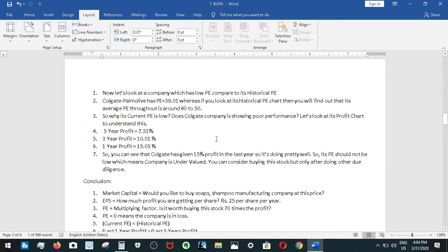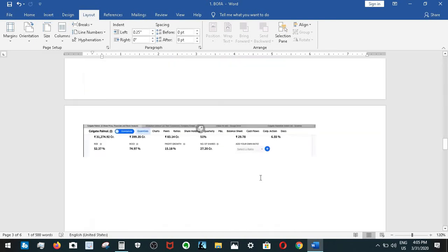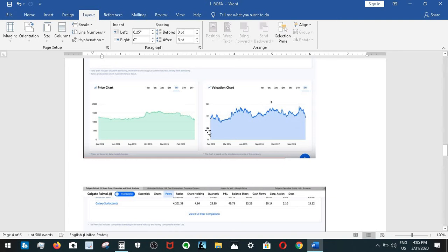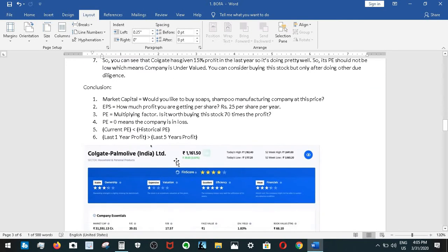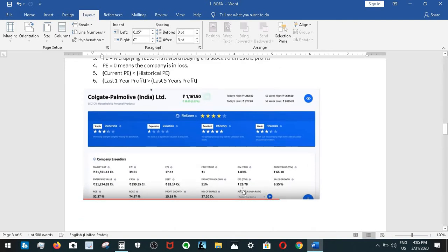Now that we have understood high PE ratios, let's look at a company which has a low PE compared to its historical PE. For example, Colgate. Its current PE is 39, whereas if you look at its historical PE chart, it has always been between 20, 30, 35. So on an average, you can see it's between 40 to 60, right? 40 to 60. But it is below 40 here. Currently, it is below 40.